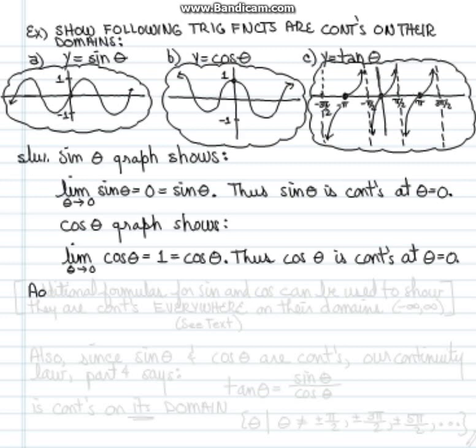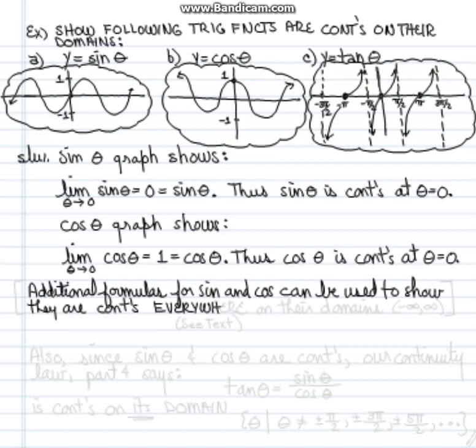Then you'd have to use additional formulas for sine and cosine to show that they're continuous everywhere on their infinite domain. Their domain is everything from negative infinity to positive infinity. It's all real numbers. It's a little bit convoluted, but you can read about it in the text. I just make mention that we can extend this continuity from just theta equals 0 for sine and cosine to the entire realm of all real numbers, which is their domain.